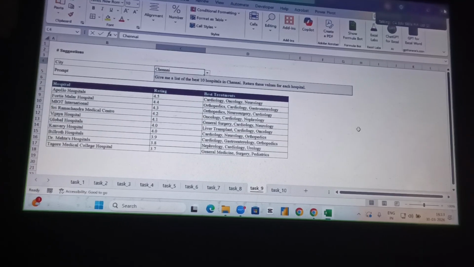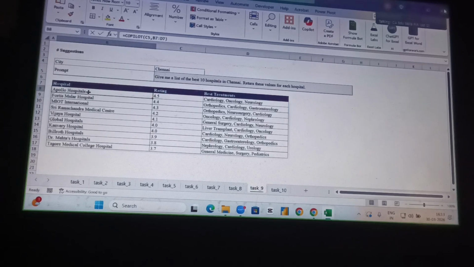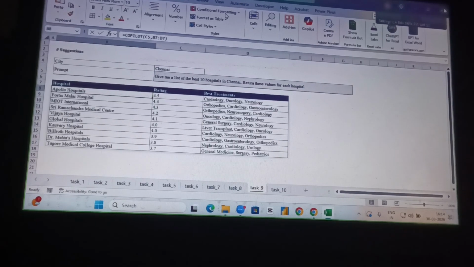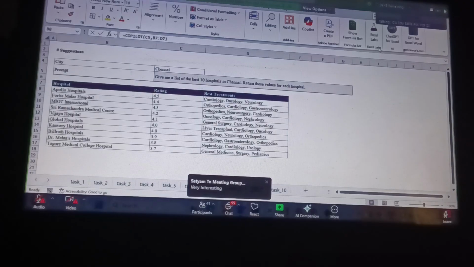So now you people tell me, is it really interesting? Yes or no? Type in the chat box please. By using Copilot, you can create such kind of suggestions. It is very helpful in any organization.